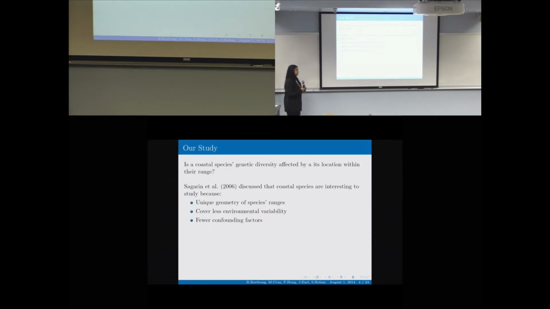Using Sagarin and Eckert, we came up with our own hypothesis: that coastal populations' distance to the center of the range is positively correlated with genetic diversity. In contrast with the abundant center hypothesis, we hypothesized that coastal populations' genetic diversity would increase as you got closer to the edge. Looking at coastal species is important because they are heavily endangered and threatened, and they're heavily affected by environmental factors such as climate change.